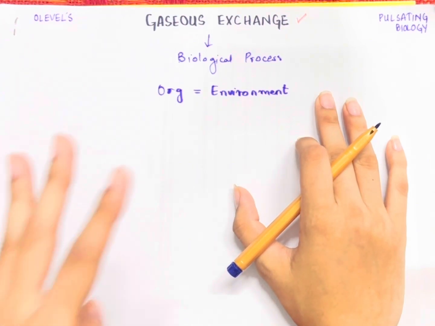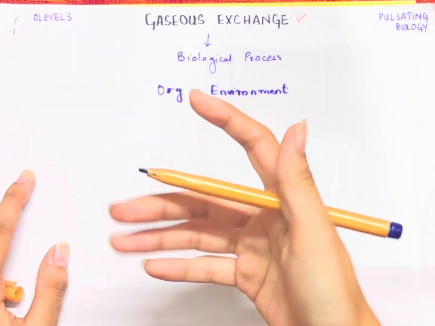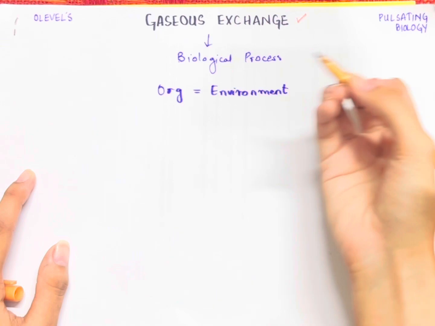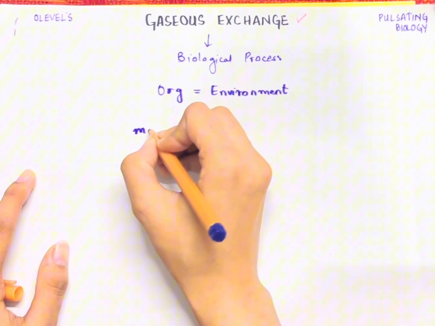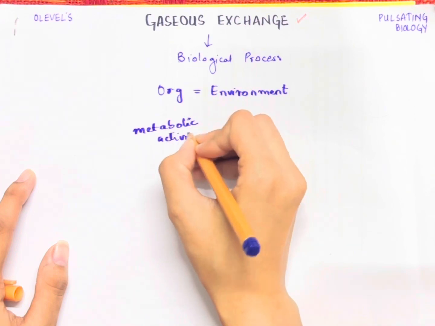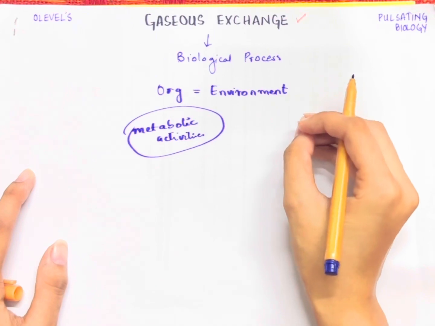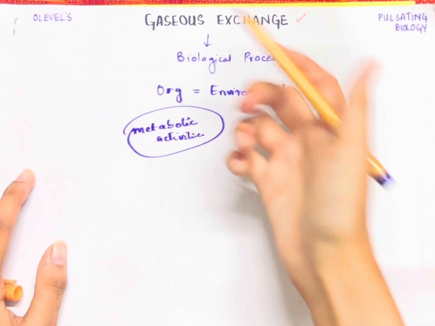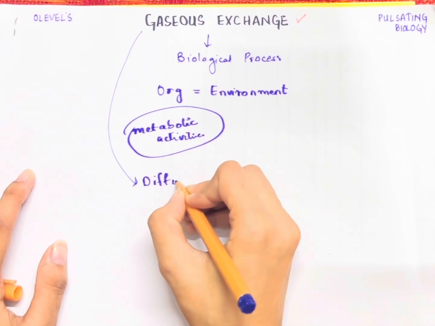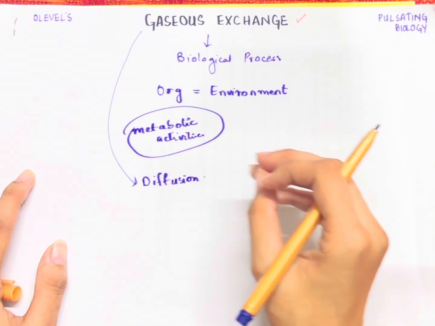Firstly, let's discuss gas exchange in much more detail. Gas exchange is essential for facilitating different cellular and metabolic activities that take place in a body. Those metabolic activities related to respiration are very important for gas exchange to take place. The next pointer tells us how gas exchange occurs. Gas exchange mainly occurs through a process known as diffusion. However, it varies depending on the kind of organism we are talking about. But mainly gas exchange takes place through diffusion.